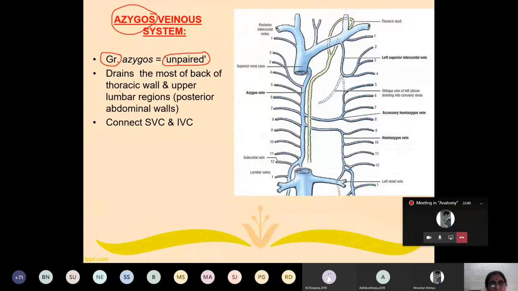Now, where does it drain? It drains most of the posterior thoracic wall as well as the posterior wall of the abdomen, that means the upper lumbar region. So this is the azygous venous system. It connects two important large systemic veins: this is the superior vena cava, with the inferior vena cava. Clear?